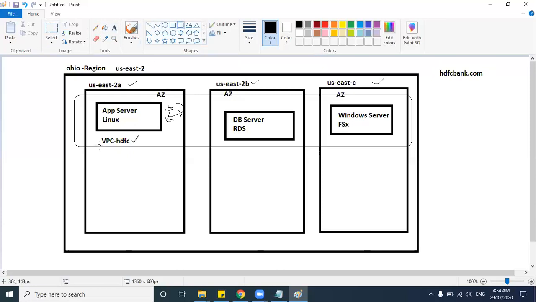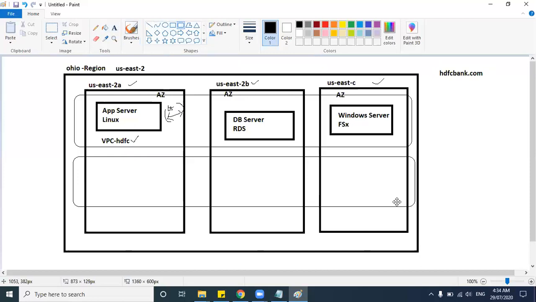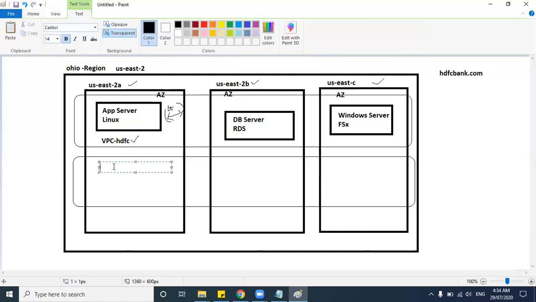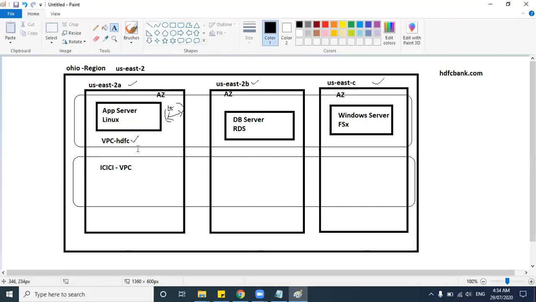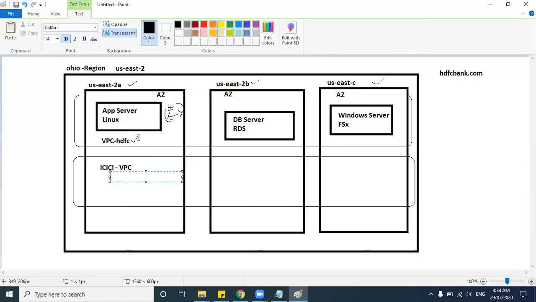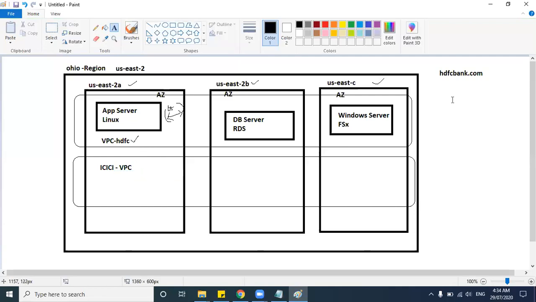Let's say the other customer is ICICI VPC. So the other customer is the ICICI guy. He will have his own IP range, and HDFC will have its own IP range. So these IP ranges are private IP ranges, and they will not overlap with the IPs of other customers. We will see what is a private IP address and what is a public IP address in some time, when we are discussing IP addressing and subnetting. Okay. So now two issues we resolved.